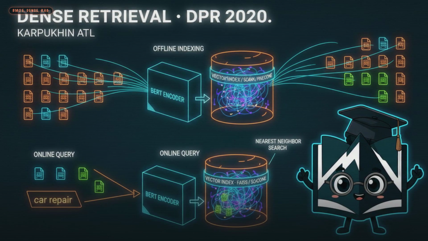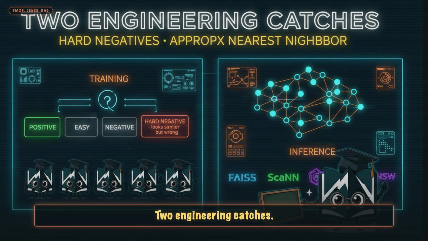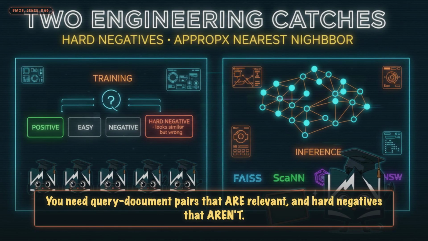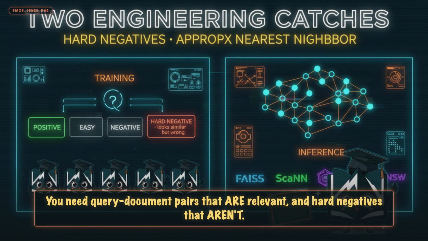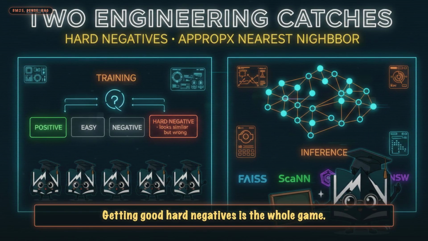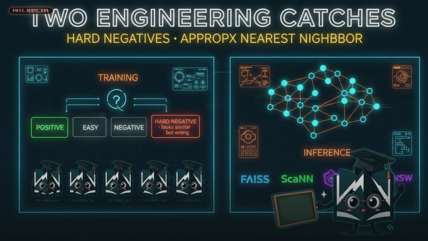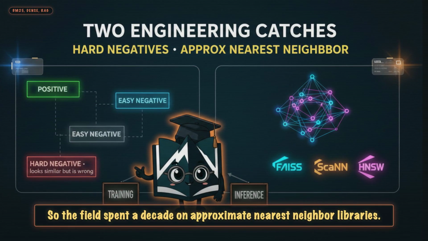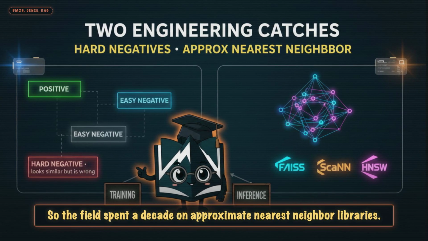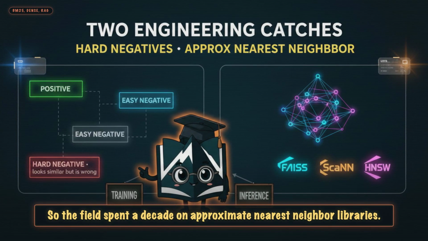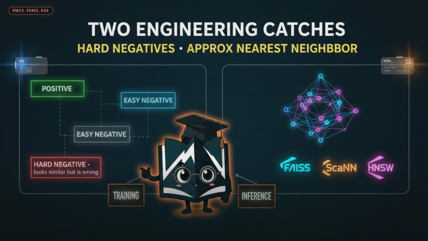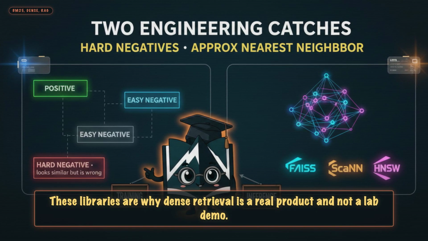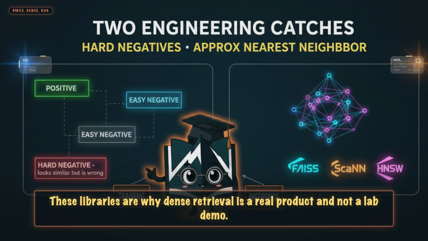That's it. 2 engineering catches. 1. Training. You need query document pairs that are relevant and hard negatives that aren't. Getting good hard negatives is the whole game. 2. Inference. Nearest neighbor over 10 million vectors is slow, so the field spent a decade on approximate nearest neighbor libraries. FAISS from Meta, ScaNN from Google, HNSW graphs. These libraries are why dense retrieval is a real product and not a lab demo.